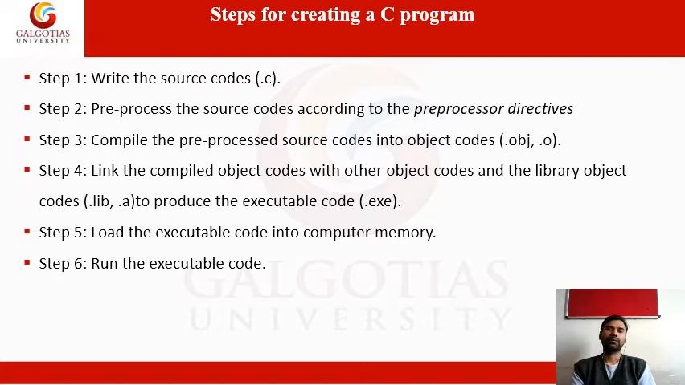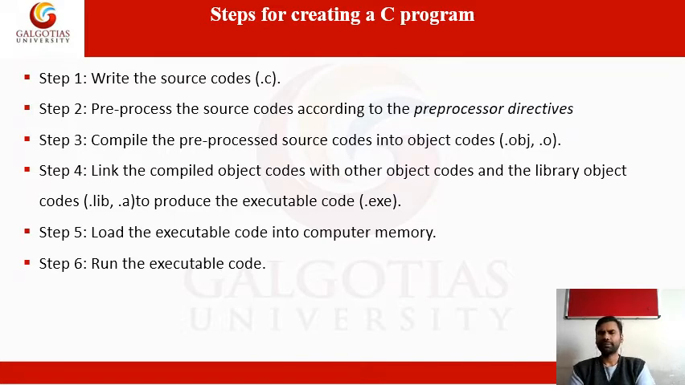Next, compilation. Once you have written the code, we need to compile the file. After compilation, your source code, for example sample.c, is converted into an object file. What is an object file? sample.o or sample.obj. Then we link the compiled object code with the library objects, such as .lib or .a files, to produce an executable file.